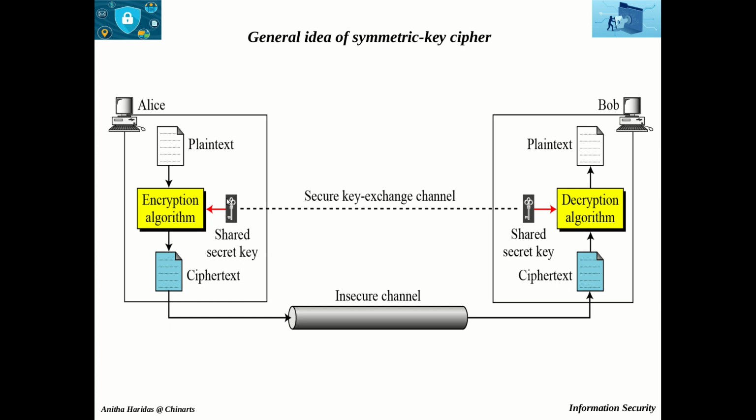You can observe here the shared secret key. That means the same key is used for the encryption and decryption algorithm, and it is shared through a secure channel. So the key is known only to Alice and Bob. It is not public, whereas the ciphertext, the encryption algorithm and the decryption algorithm are all known to the public. This is the general idea of symmetric key cipher.